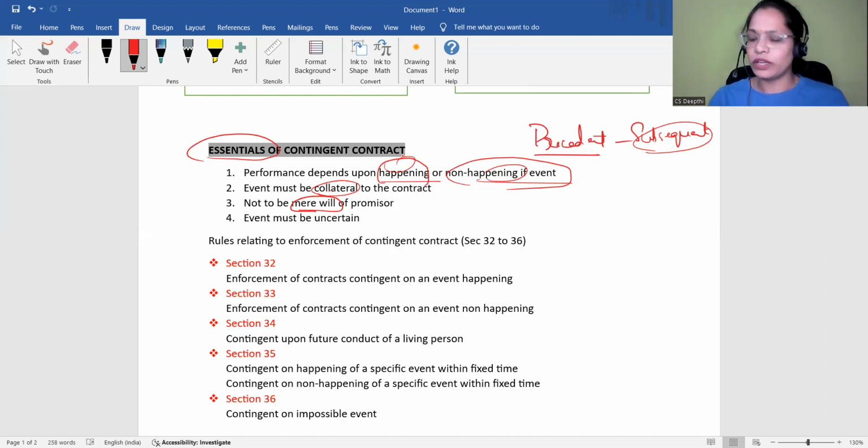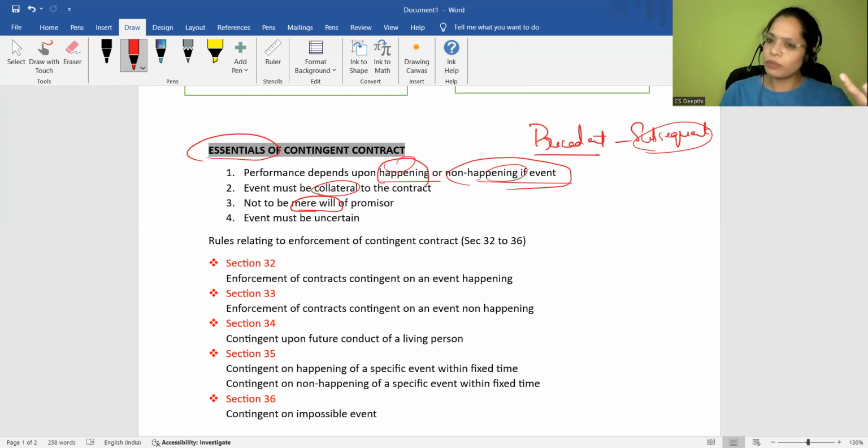Employer and employee enter into an agreement that only if the employer gets pleased, he is ready to pay the salary of the employee. Do you think this is a valid condition? Not at all. Why? Because pleasing the employer is something like the emotions of the employer, right?